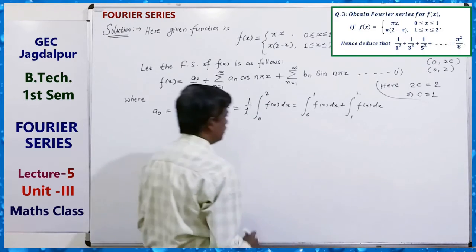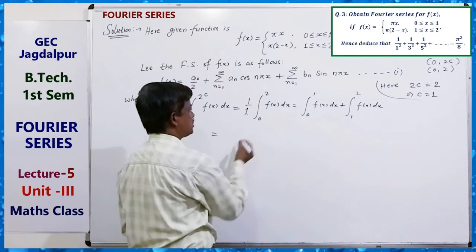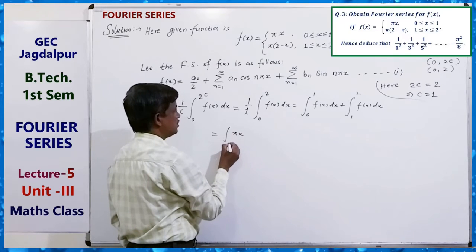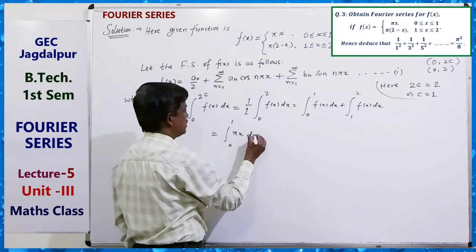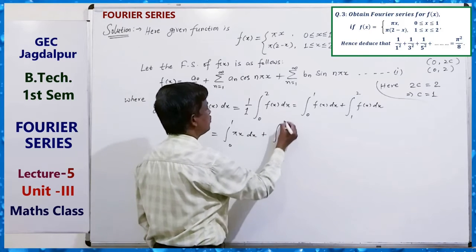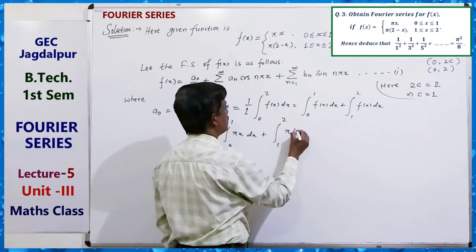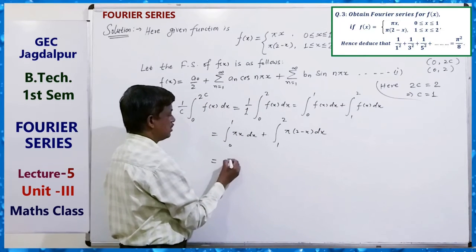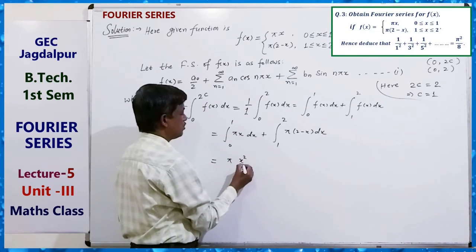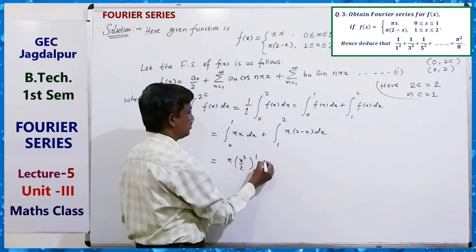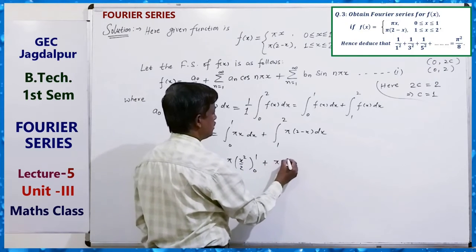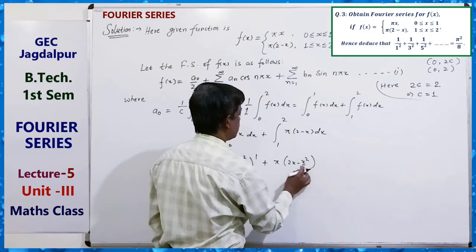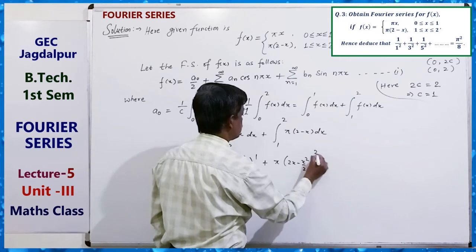This is equal to, the first value is pi x, so 0 to 1 pi x dx, and 1 to 2 pi(2 minus x) dx. You can solve it. Okay, pi x square by 2, limit 0 to 1, plus pi (2x minus x square by 2), limit 1 to 2.